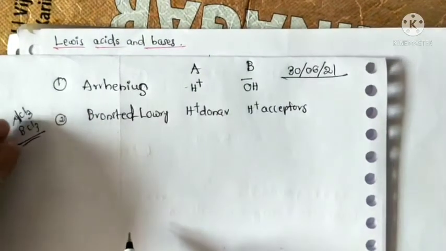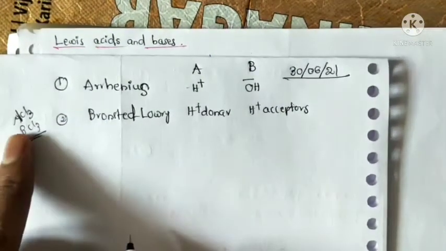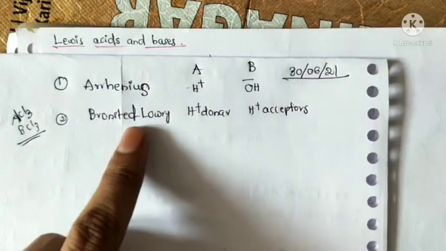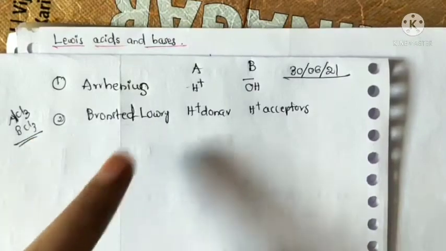They exhibit acidic properties, but this cannot be explained by Bronsted-Lowry. That is the limitation of Bronsted-Lowry.